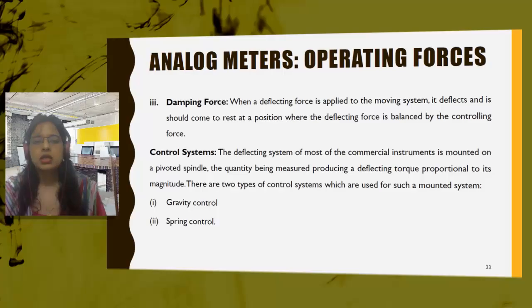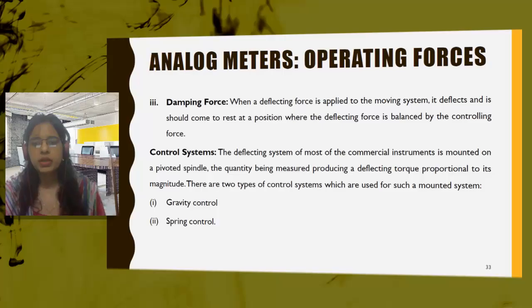If it keeps on deflecting from the 0 position and keeps on oscillating between any two points, then we will not get output. It must rest on some particular value, that is the value of the quantity being measured. That force which helps the pointer to come to rest is known as the damping force.